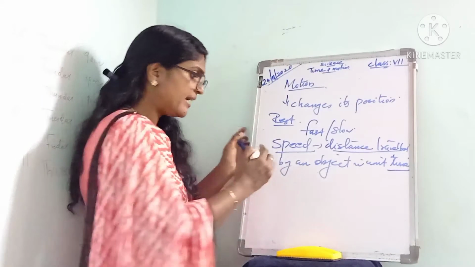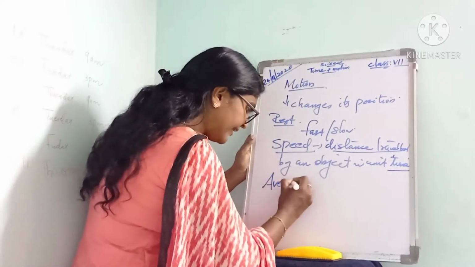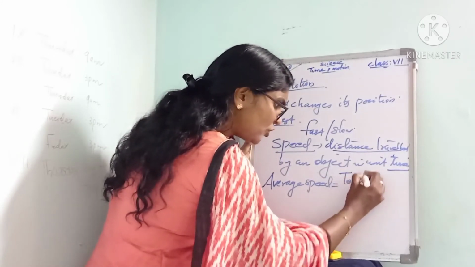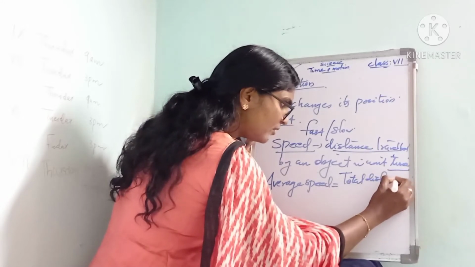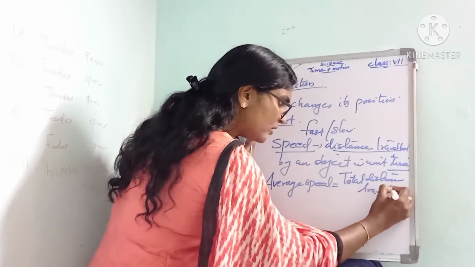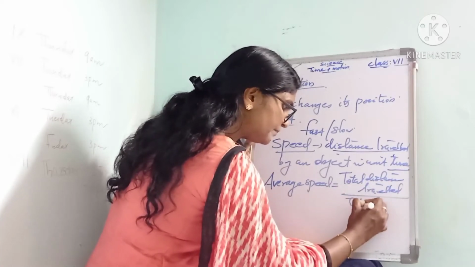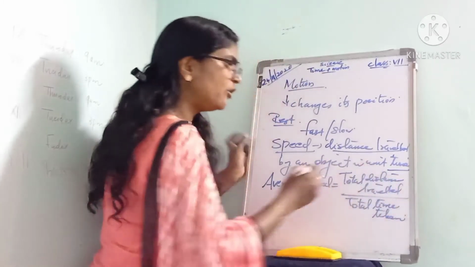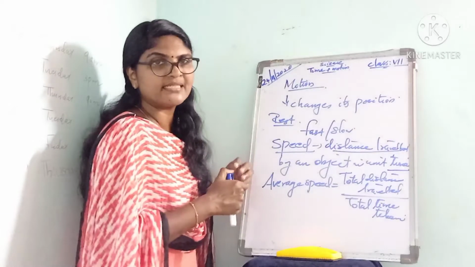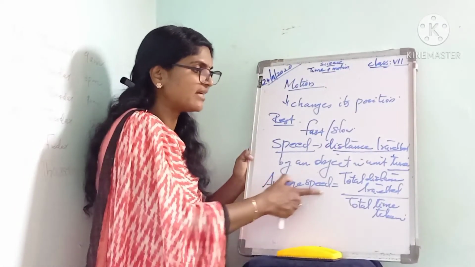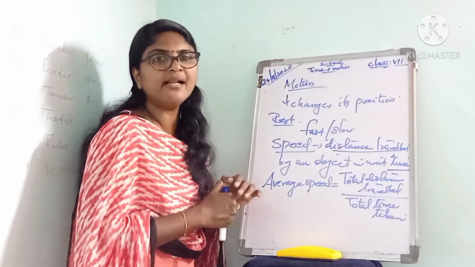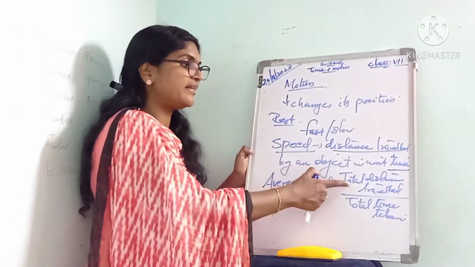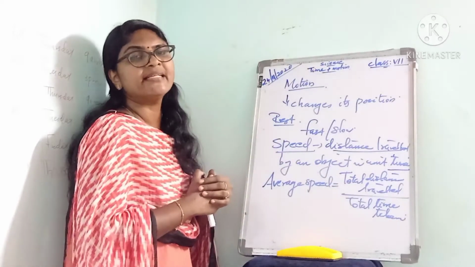We can find the average speed using this formula. Average speed is equal to total distance travelled divided by total time taken. What is average speed? It is the ratio of total distance travelled to total time taken.